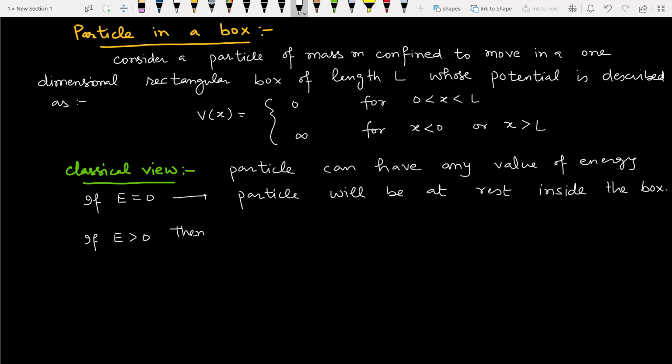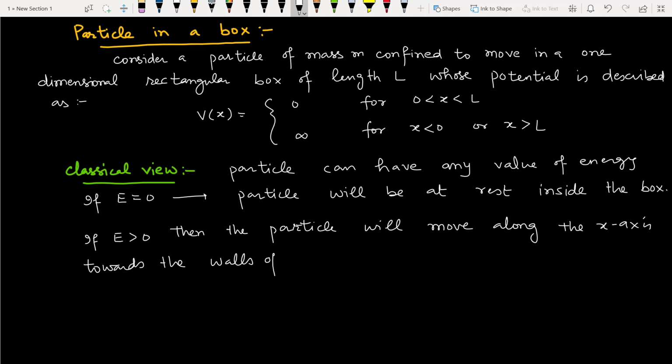then the particle will move along the x-axis towards the wall of the box, and strike with the walls and is reflected back.